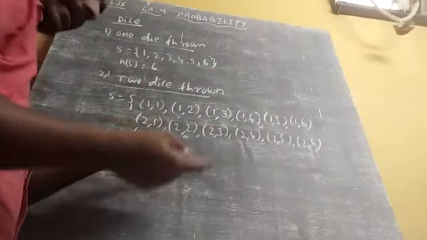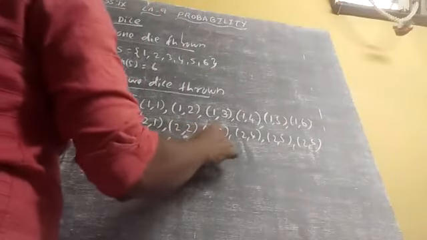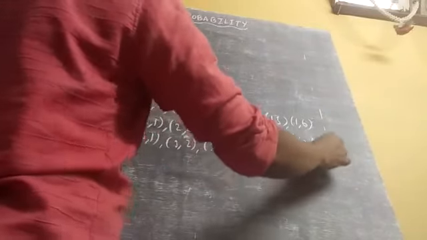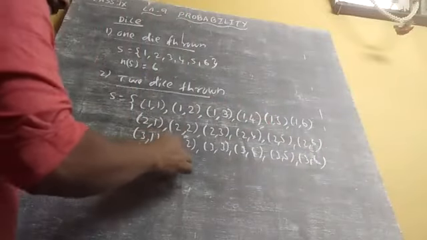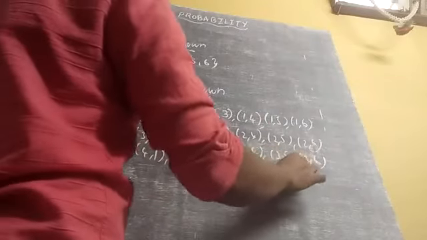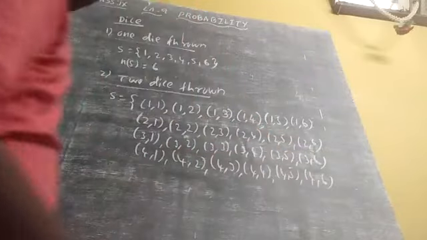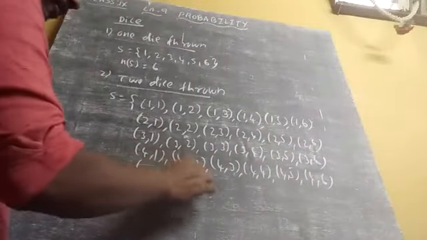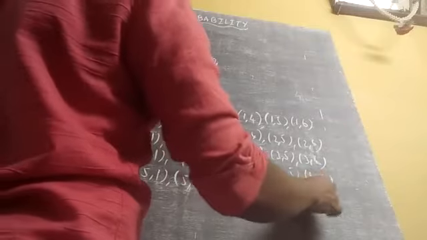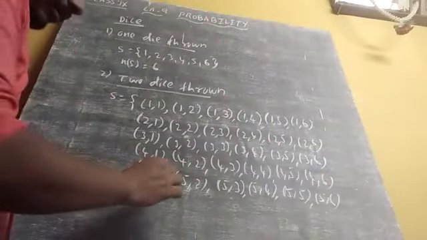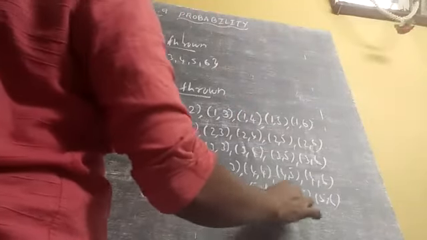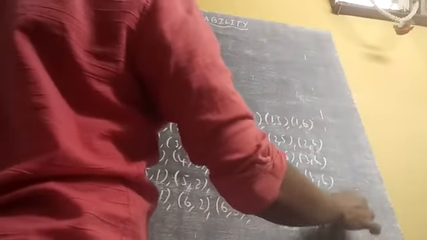Then first 3, I can get second 1, so (3,1), (3,2), (3,3), (3,4), (3,5), (3,6). Then (4,1), (4,2), (4,3), (4,4), (4,5), (4,6). Then (5,1), (5,2), (5,3), (5,4), (5,5), (5,6). Next (6,1), (6,2), (6,3), (6,4), (6,5), (6,6).